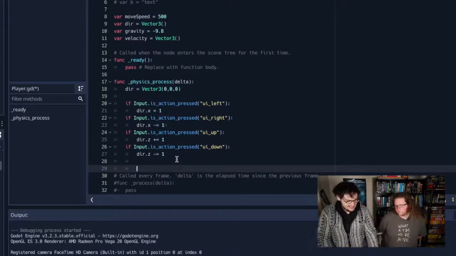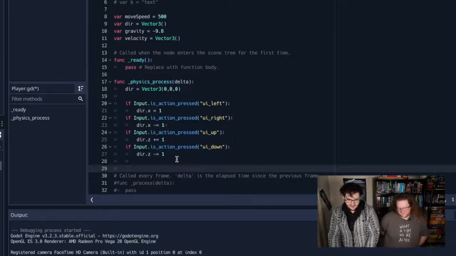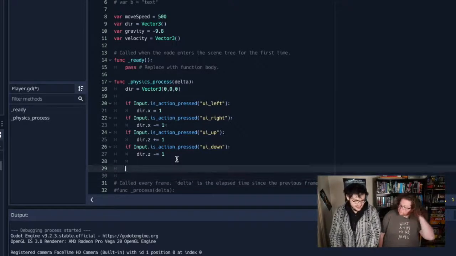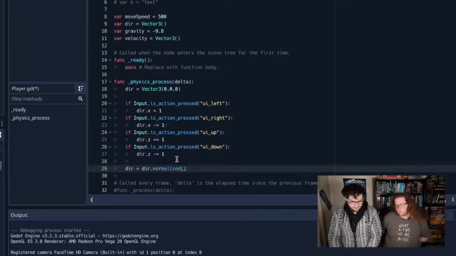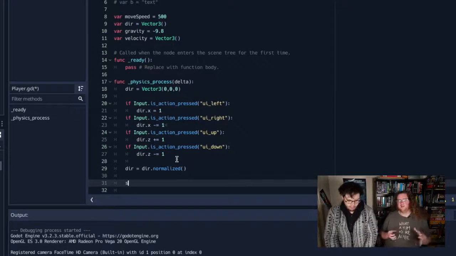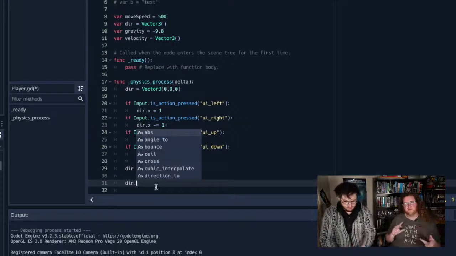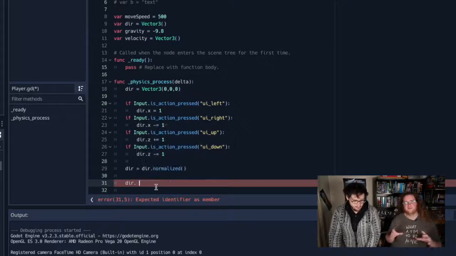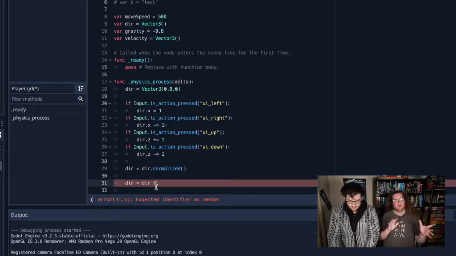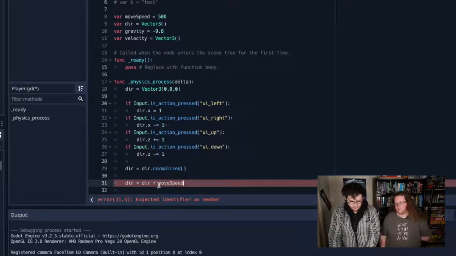We need to normalize the direction. So no matter what direction we're going in, we want it to go the same speed. So we're going to say direction equals direction.normalized. Now, one thing that you will have to, if you do want to do any game dev, is be okay-ish with 3D movement. It's not as life or death as it's often implied by a lot of people, but you do have to be okay with mapping 3D movement and a little bit of 3D maths.